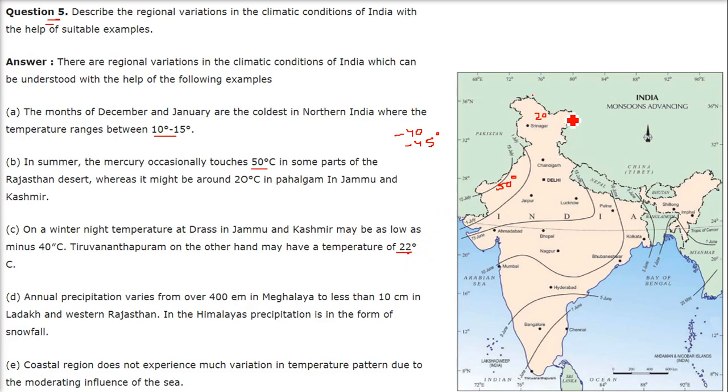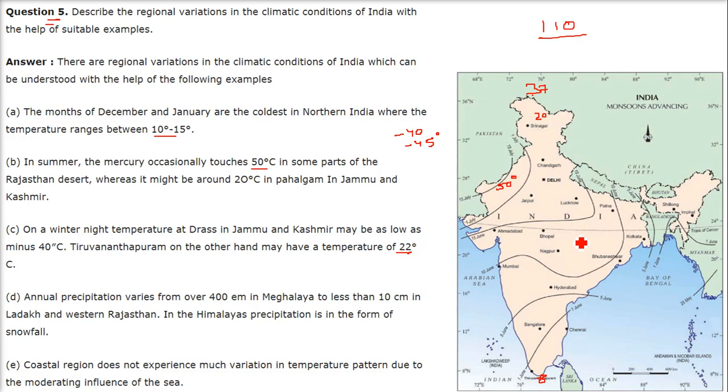And the basic reason is that we are between 8 degrees and 37 degrees latitude. So there are a lot of latitudes, and as I said, at one latitude it changes around 110 kilometers. So India is a vast country. The latitudes are different, and we have sea here, we have land here, we have the world's largest plateau this side, we have a desert area here. So many things are with us, and we also have the Himalayas. So this affects the temperature at different regions.